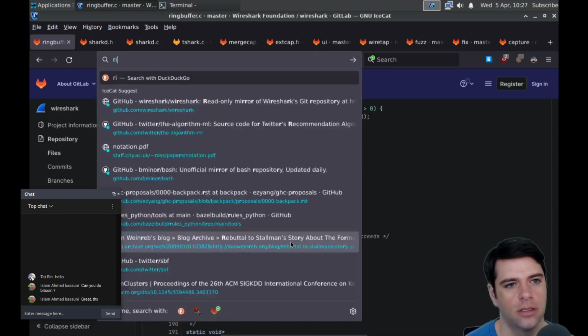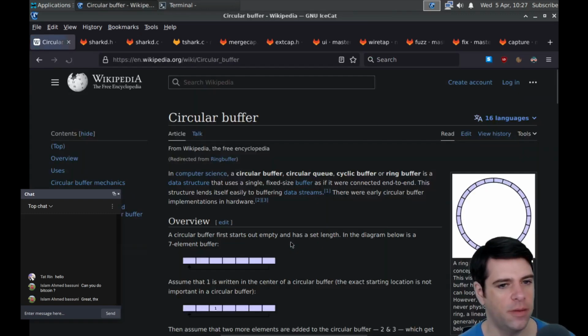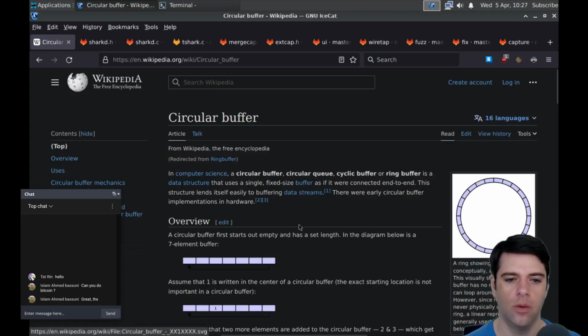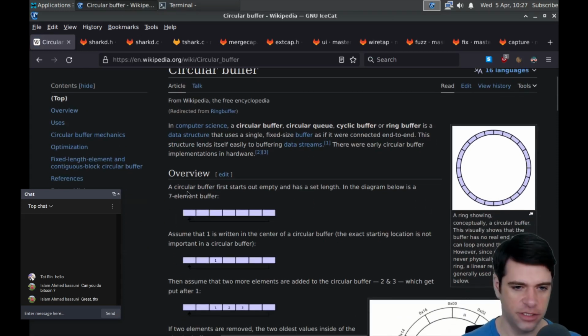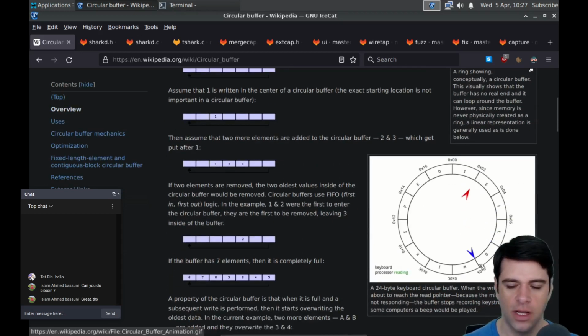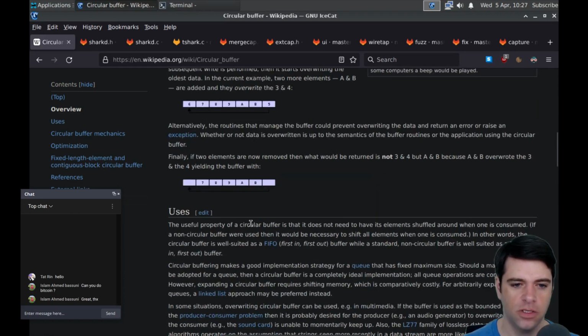So maybe I'll just look up ring buffer. Maybe Wikipedia's circular buffer article will tell us when they're used. A circular buffer starts out empty and has a set length. Right, and we're just going to go around the ring. The useful property of the circular buffer is that it does not need to have elements shuffled around when one is consumed. Okay, that's useful, so we don't need to move stuff around. If a non-circular buffer were used, it would be necessary to shift all elements when one is consumed. It is well suited as a FIFO buffer, while a standard non-circular buffer is well suited as a LIFO buffer.